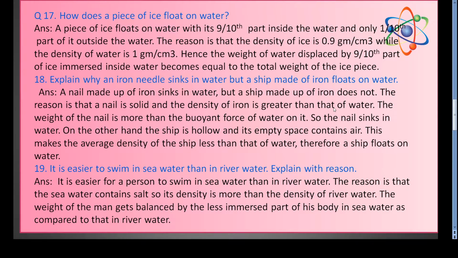Next question. It is easier to swim in seawater than in river water. Explain with reason. Answer will be, it is easier for a person to swim in seawater than in river water. The reason is that the seawater contains salt, so its density is more than the density of river water. The weight of the man gets balanced by the less immersed part of his body in seawater as compared to that in river water.